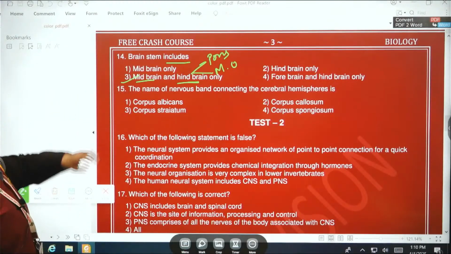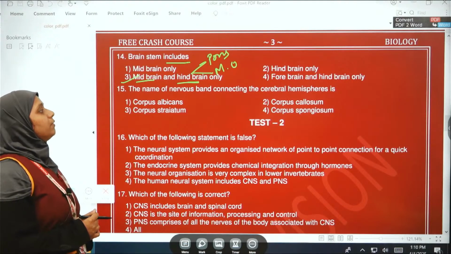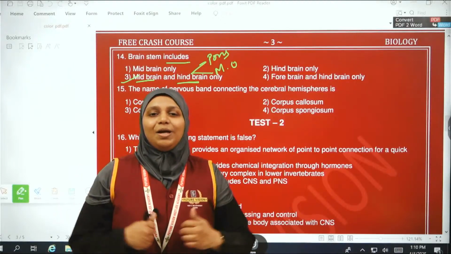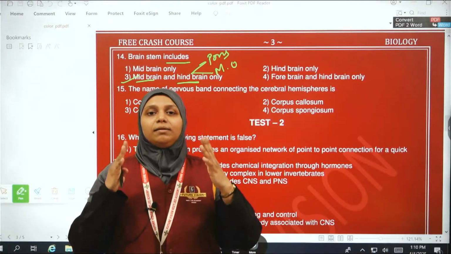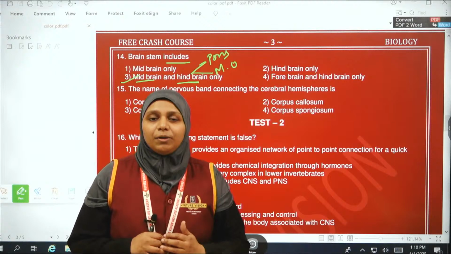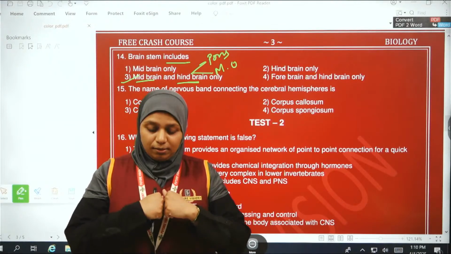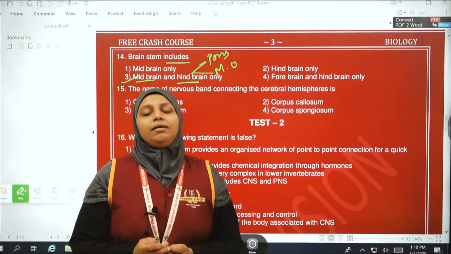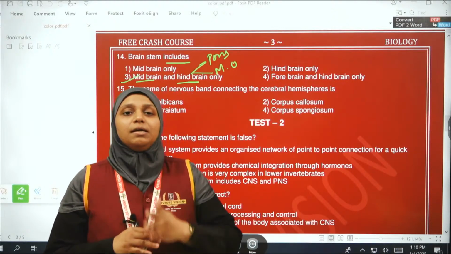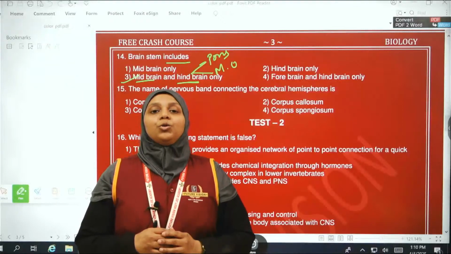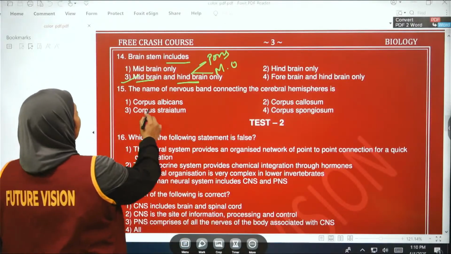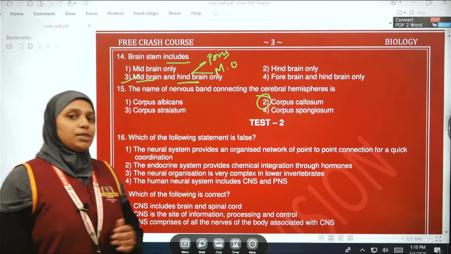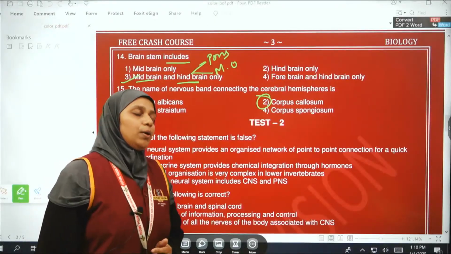Okay, so the 15th question: the name of the nervous band connecting the cerebral hemispheres. The cerebrum is the largest part of the brain and is divided longitudinally into two parts, like this. So it is connected inwards, that is inferior. These two parts, the hemispheres, are connected through a nerve fiber tract called the corpus callosum. So the correct option is the second one, corpus callosum.